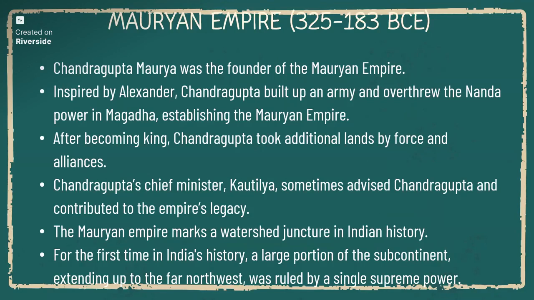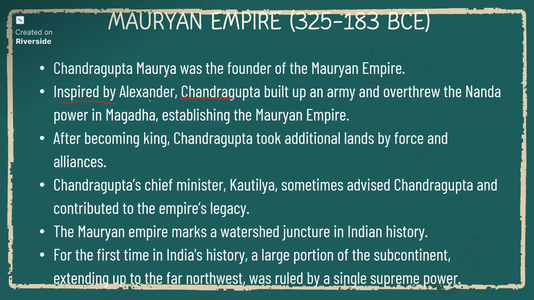So Chandragupta Maurya was the founder of Mauryan Empire. He was inspired by Alexander. Chandragupta built an army and overthrew the Nanda power in Magadha and established the Mauryan Empire. So Alexander's army refused to come further into India because of Nandas. But again, Chandragupta Maurya is inspired by Alexander and he built an army and overthrew the Nanda dynasty in Magadha and established Mauryan Empire. And Mauryan Empire is also known as the first well-established empire in ancient Indian history.